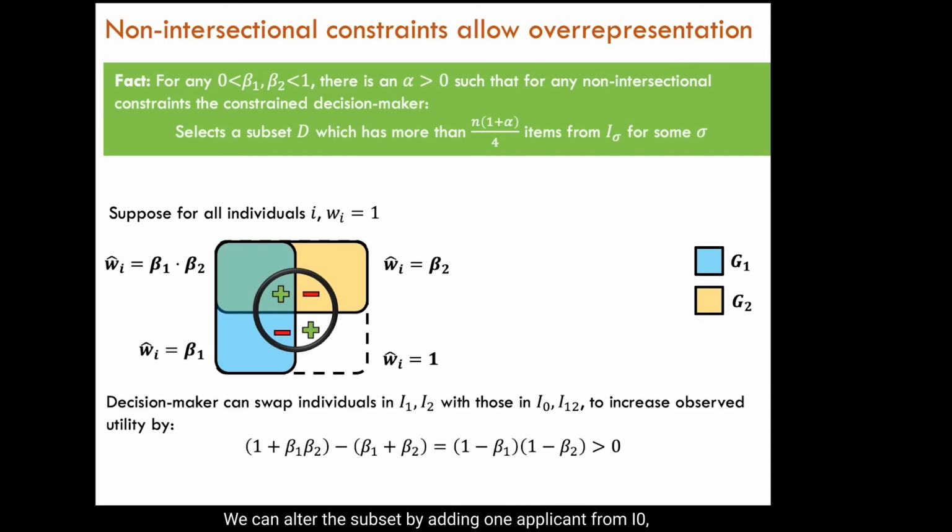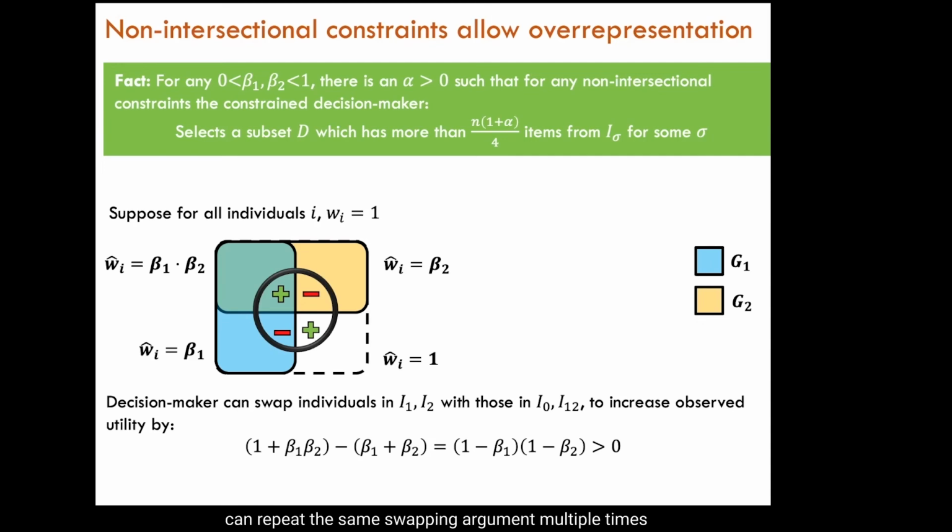We can alter this subset by adding one applicant from I0, who's in neither group, and one applicant from I12, who's in both groups, and remove one applicant from each of I1 and I2. The resulting subset also satisfies the non-intersectional constraints because we removed one applicant from G1 and one applicant from G2, but we added one applicant from both G1 and G2. The new subset's utility is additively (1 minus beta 1) times (1 minus beta 2) higher than the original subset's utility. And this is a positive quantity whenever the decision maker is implicitly biased.